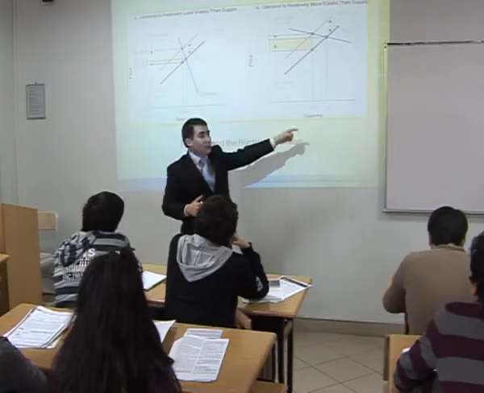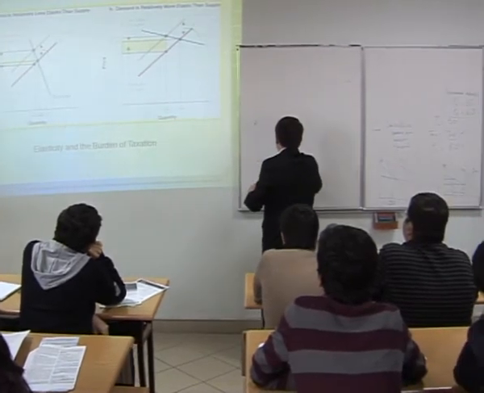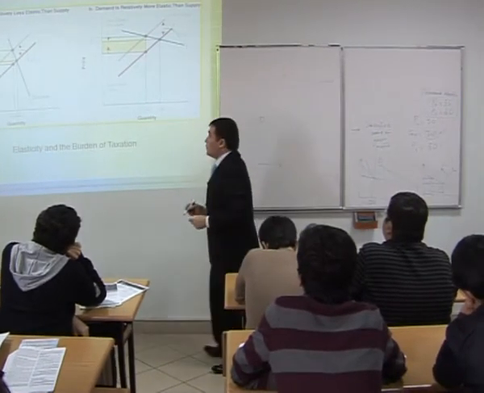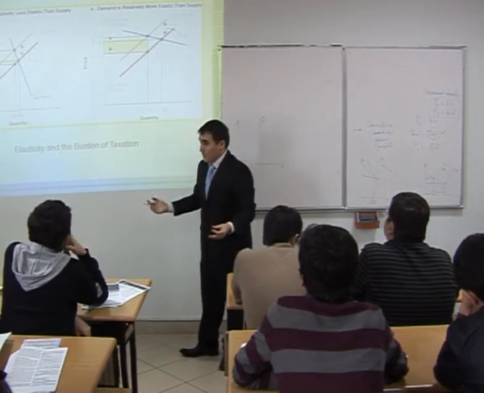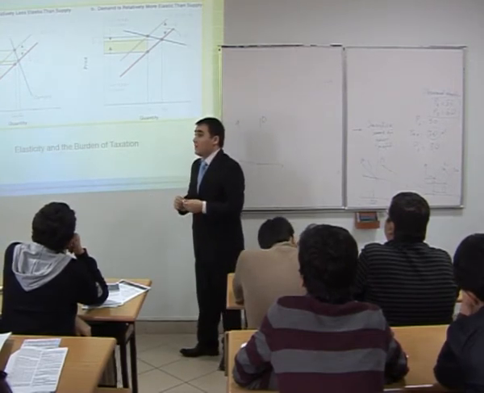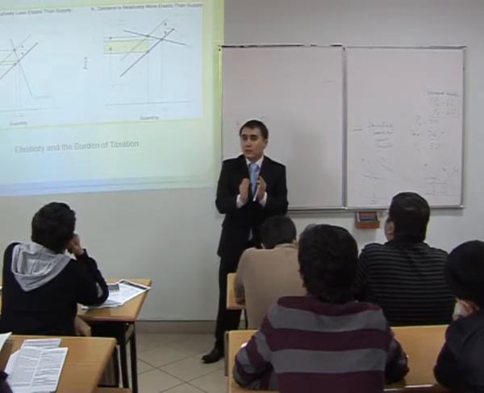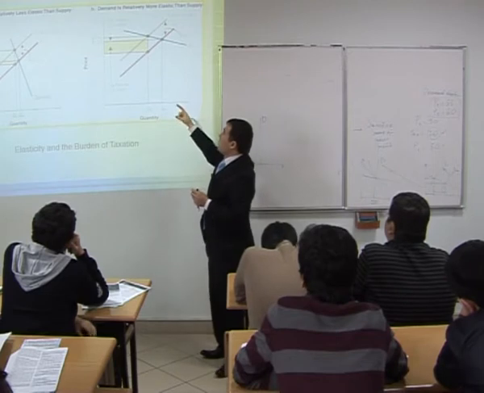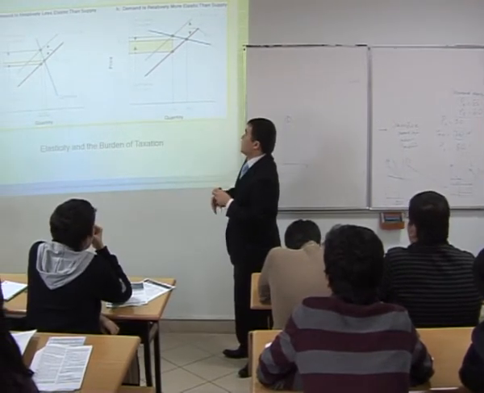In this case, if the demand is perfectly inelastic, all tax will be paid by the consumers. But in this case, demand is very, very elastic. So it means that demand is very elastic. If price goes up, quantity of a good demanded will go down too much. So the same amount of tax is added up to the price.